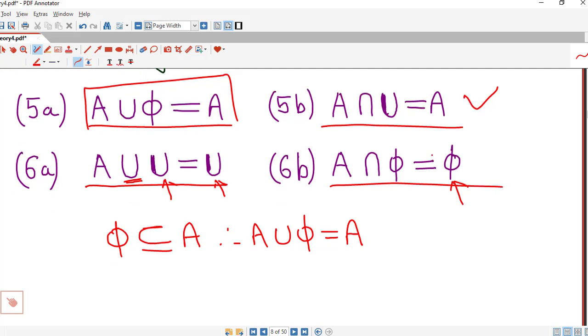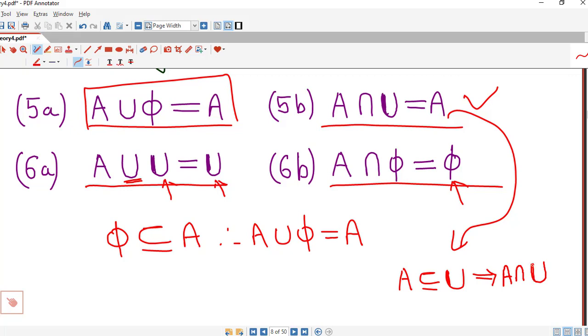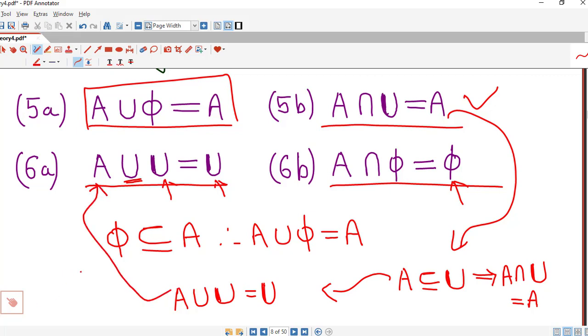Similarly, for this we can justify in this way: because U is a universal set, A is a subset of universal set. This means intersection of A with universal set must be equal to A. And because A is a subset of universal set, union of A with universal set must be equal to universal set, which justifies this law.